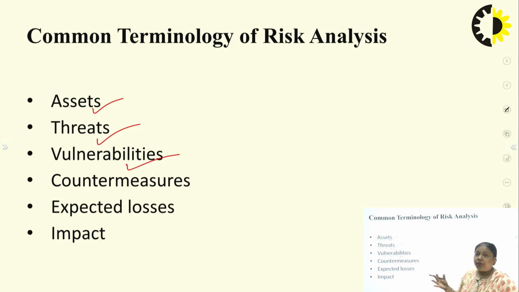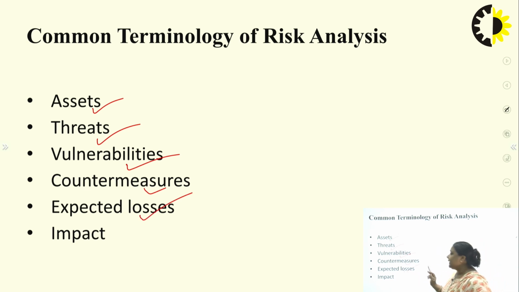Vulnerabilities are the loopholes in the system, meaning from that point threats can easily enter the information system to corrupt the system or the data. Now there is the term countermeasures, which means what type of measures can be taken to avoid these types of risk or threats.